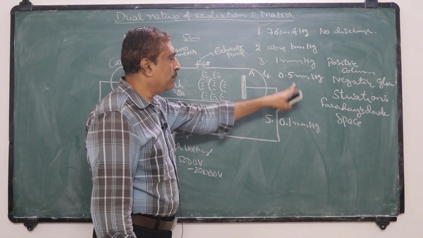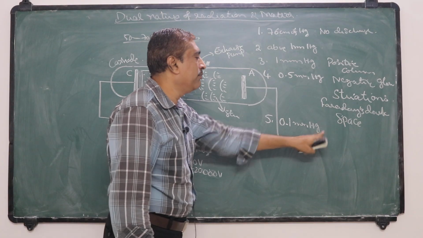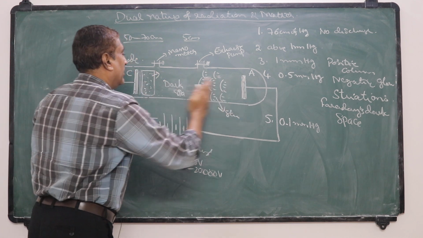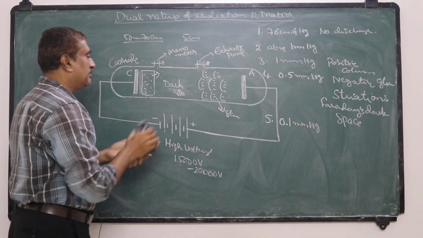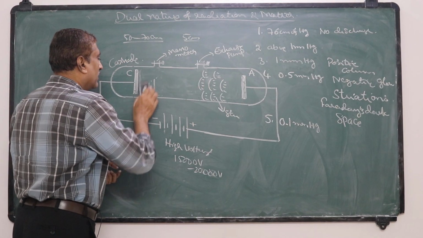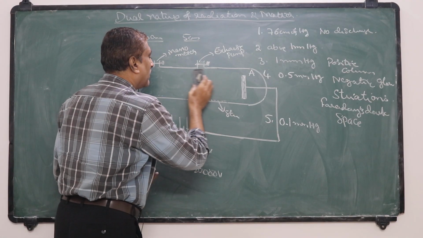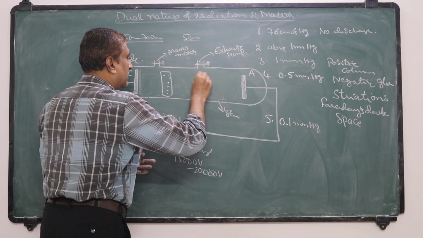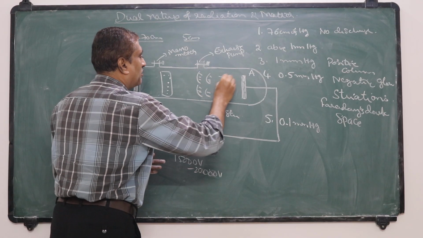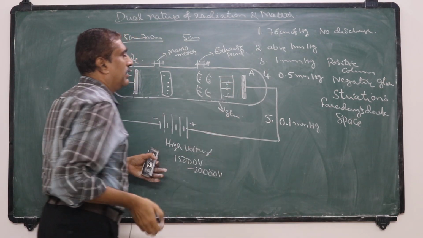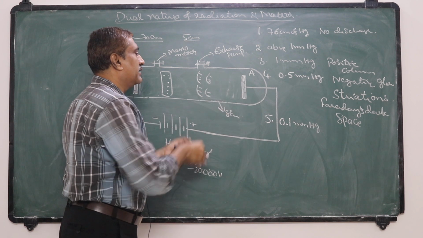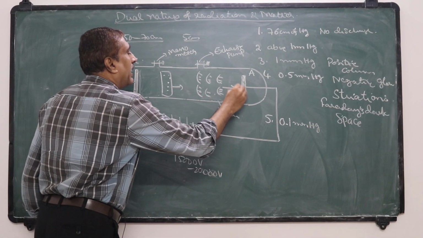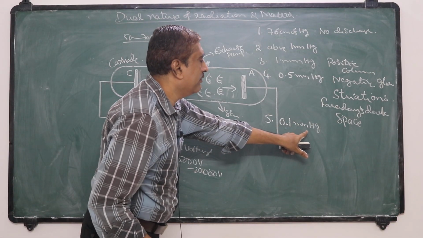When the pressure is reduced from 0.5 mm of mercury to 0.1 mm of mercury, the negative glow, the striations and the positive column all together move towards the anode.